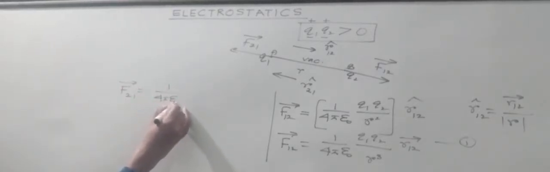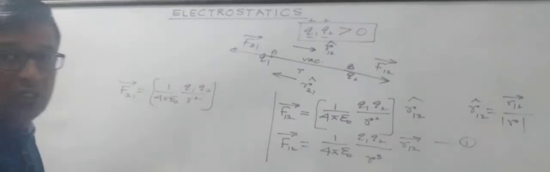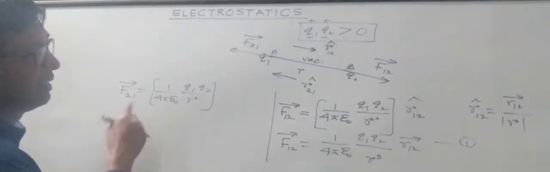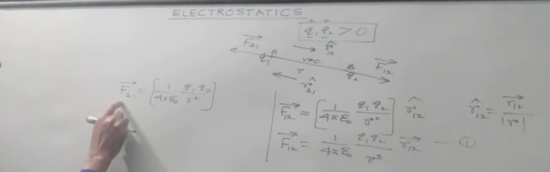Similarly, we can obtain the expression for F21 vector. So it will be 1 over 4 pi epsilon Q1, Q2 by R square. This is the magnitude of F21. As I told you earlier, F21 represents the force exerted by Q2 on Q1. What about its direction? This is the scalar part.